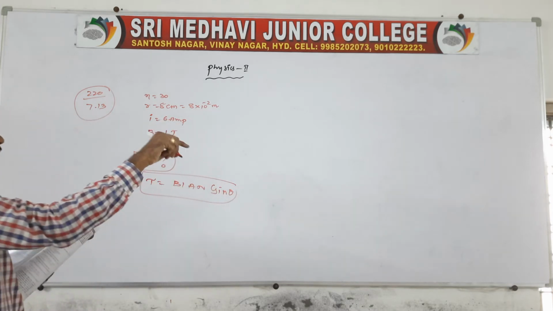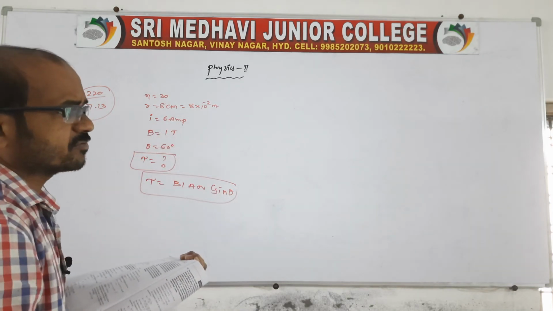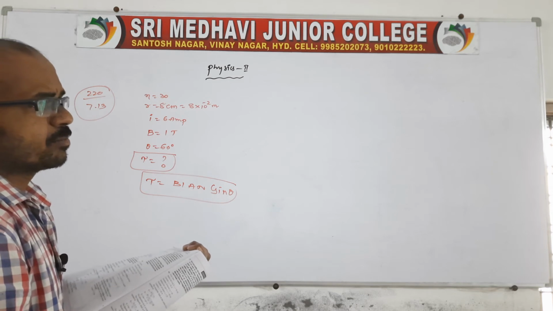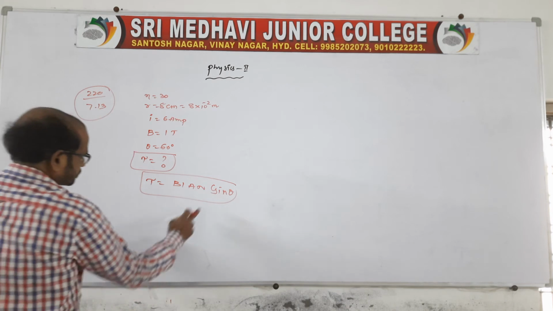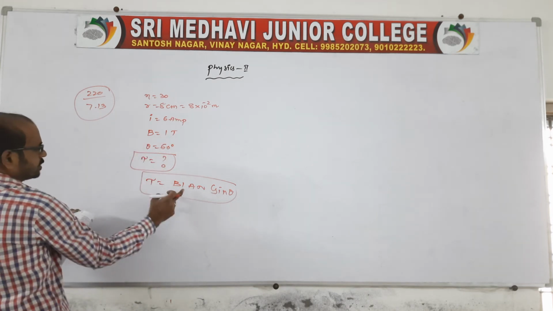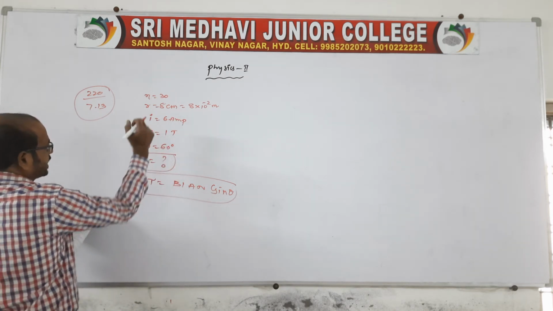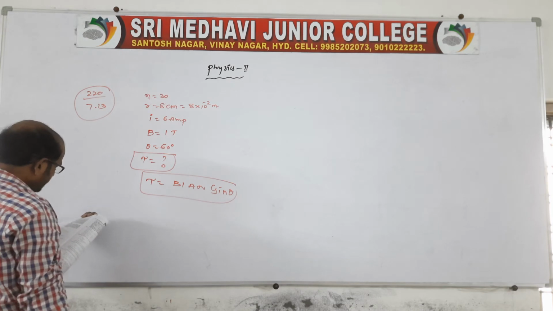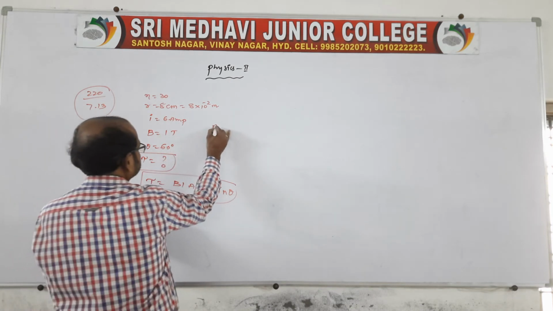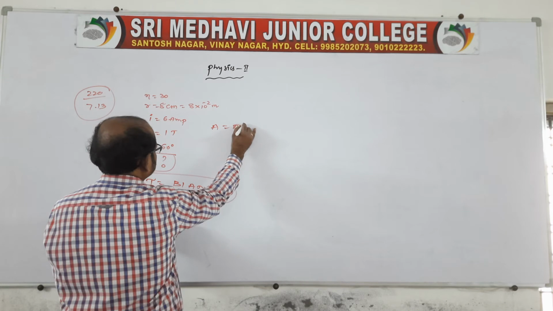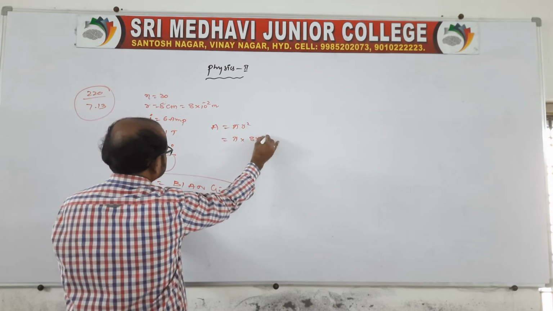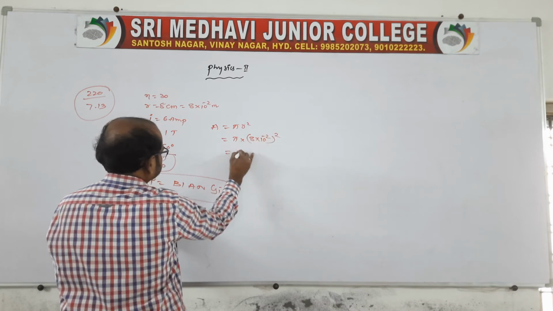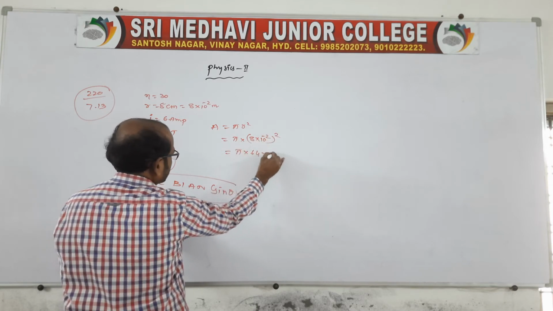If the plane of the coil is making an angle theta with B, then we can say cos theta. We know B, we know the current, and we know the area. The area of the circular coil we need to take is pi r square. So pi into r square is 64 into 10 power minus 4.